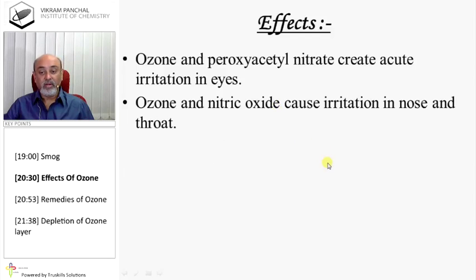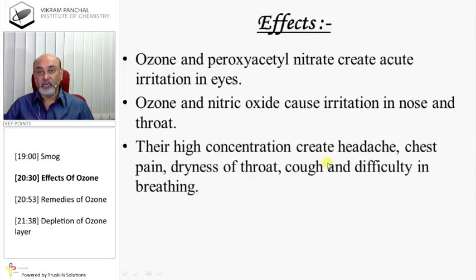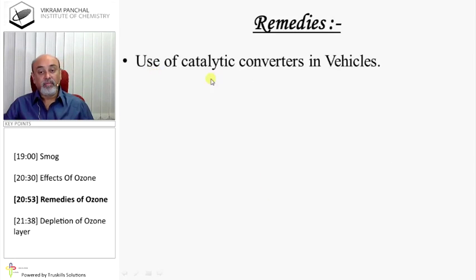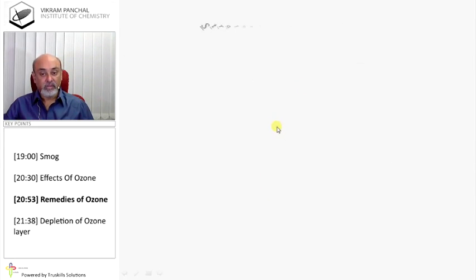Effects: ozone and peroxyacetyl nitrate create acute irritation in the eyes. Ozone and nitric oxide cause irritation in the nose and throat. Their high concentration creates headache, chest pain, dryness of throat, cough, and difficulty in breathing. Remedies: use of catalytic converters in vehicles.